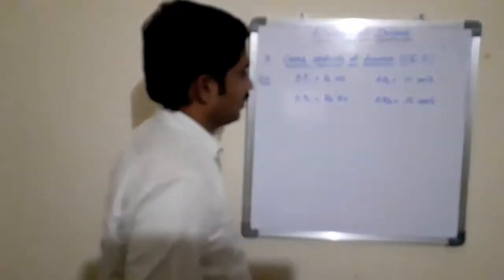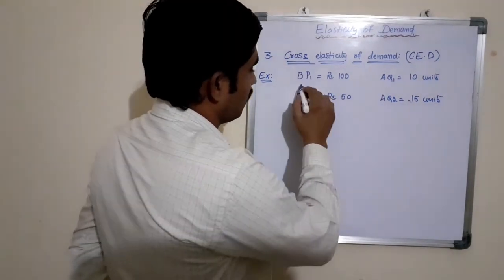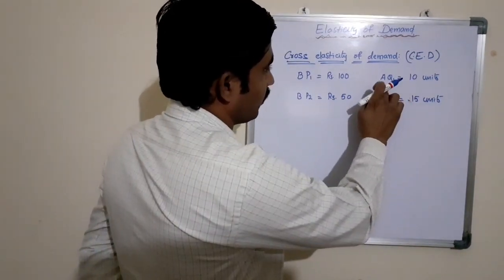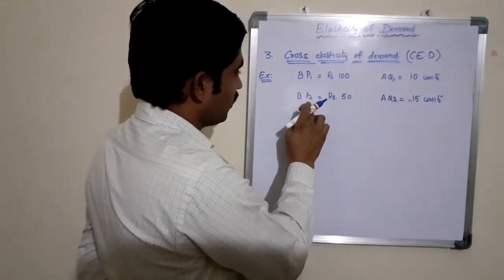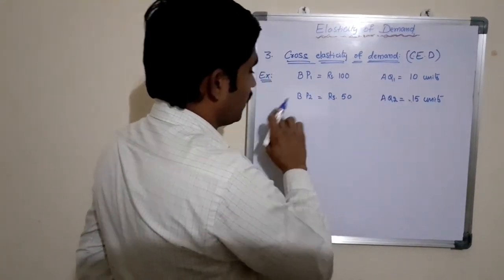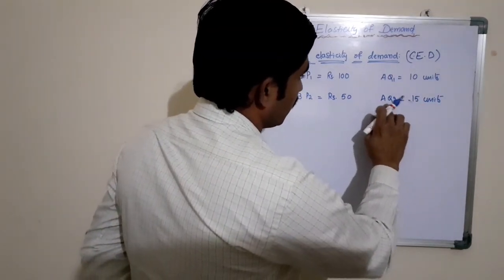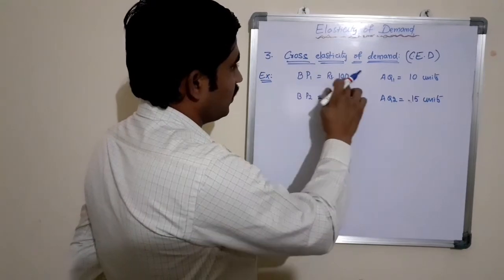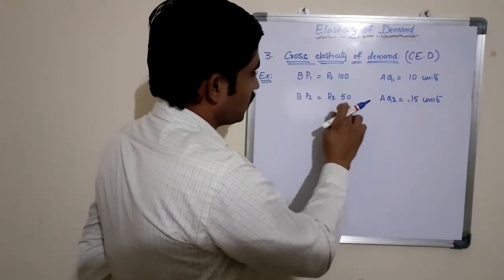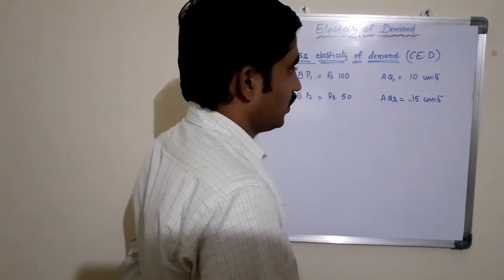Here P1 is 100 rupees where Q1 is 10 units. P2 is 50 rupees when Q2 is 15 units.